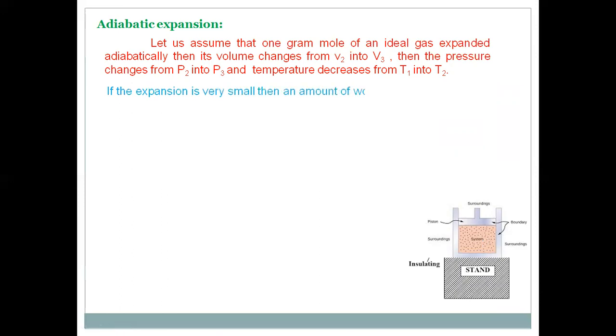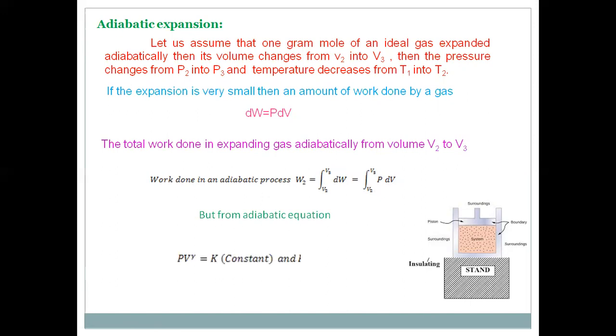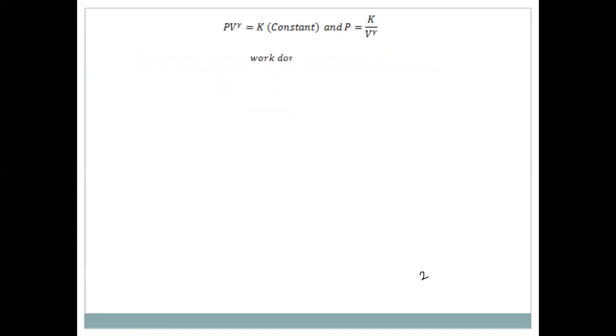We know the amount of work done for a small expansion dV is dW equal to PdV. Now, for the expansion from V2 to V3, the total work done W2 is equal to the integration of PdV, whose limits are from V2 to V3, because dW is equal to PdV. But now we know from the adiabatic equation, PV power gamma is equal to constant. From this, P is equal to K by V power gamma. When we substitute this value into the above equation, W2 is equal to the integration of K by V power gamma dV, of course whose limits are from V2 to V3.